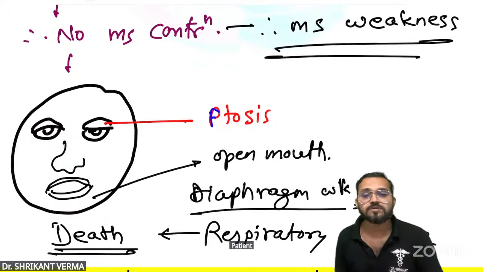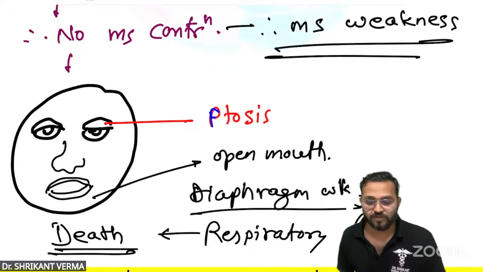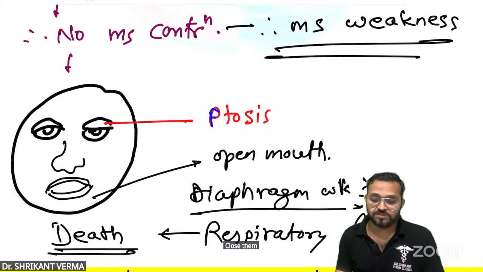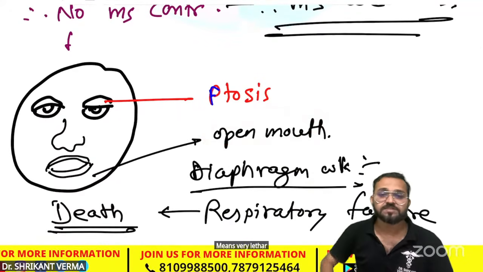Patient is not having the power. So patient is having the open mouth. Are you getting? He's not able to even close the mouth. So this is what? Yes, open mouth feature. Means very lethargic appearance of the patient.